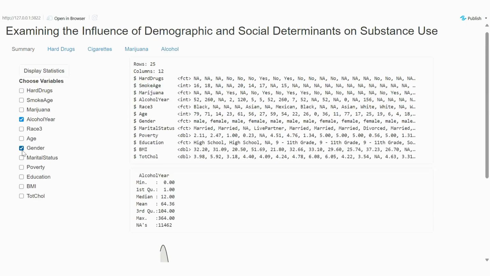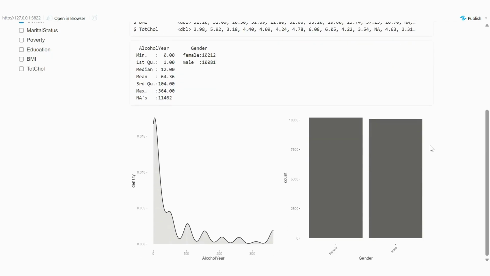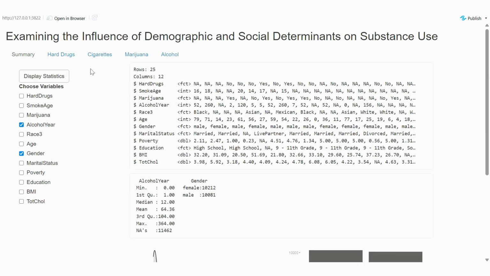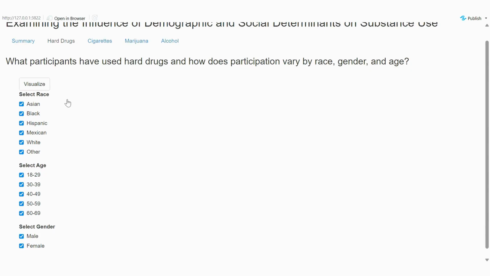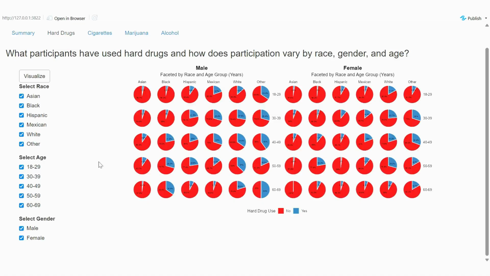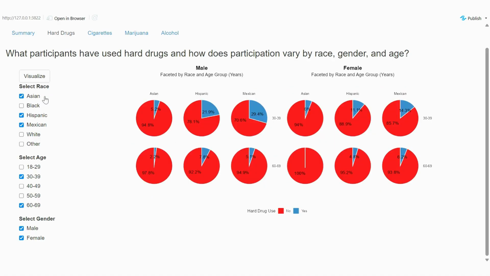Now let's try it with both gender and this. And see, now you can see the gender distribution of this data set. Let's go over to the hard drugs tab. So this is the question we're trying to answer, and I can just show you how this one works. I can just change a few things and see what happens. There we go. This will only show male.